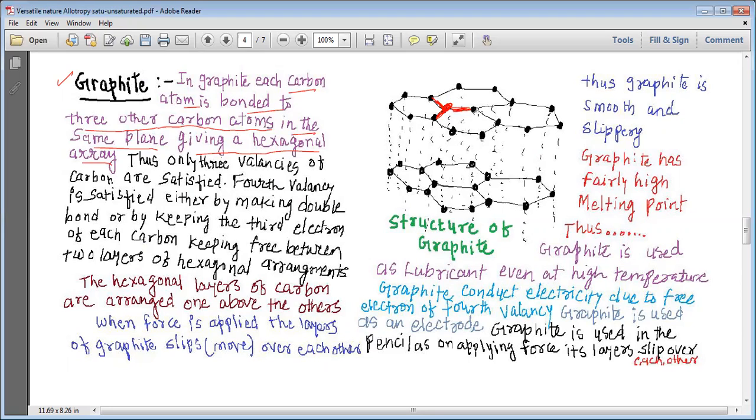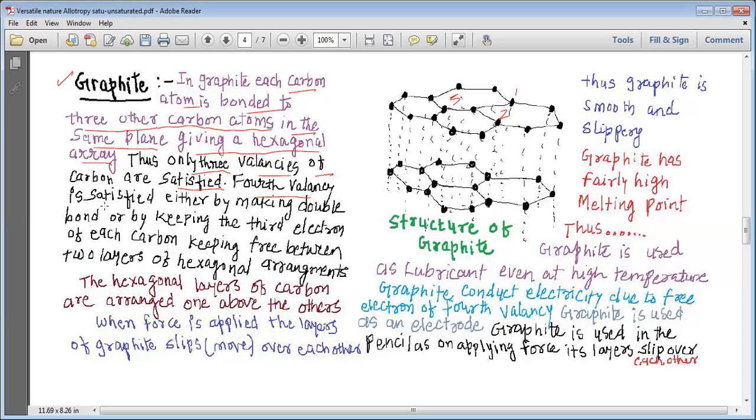In the same way, you can think it for all the carbons, that all the carbons are bonded to three other carbons. You can even think of this one, which is bonded to 1, 2, and 3 simultaneously. So in graphite, each carbon is bonded to three other carbons. At the same time, it gives the hexagonal structure. Thus, only three valencies of carbon are satisfied.